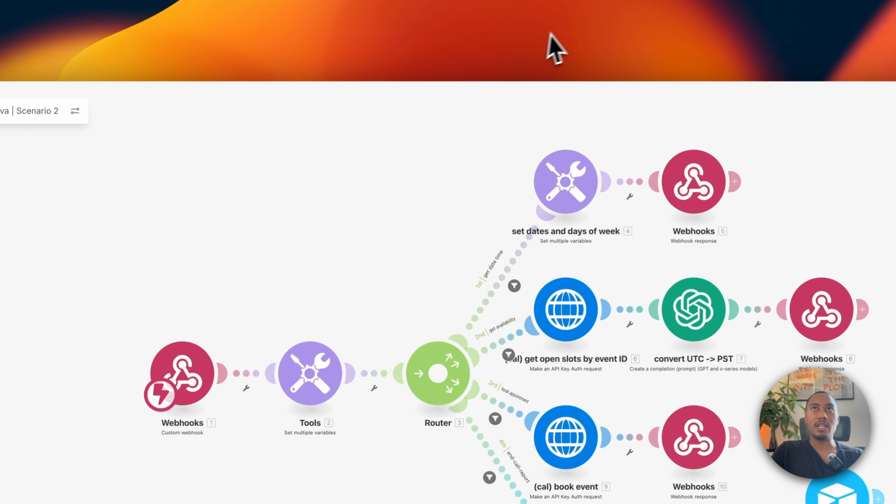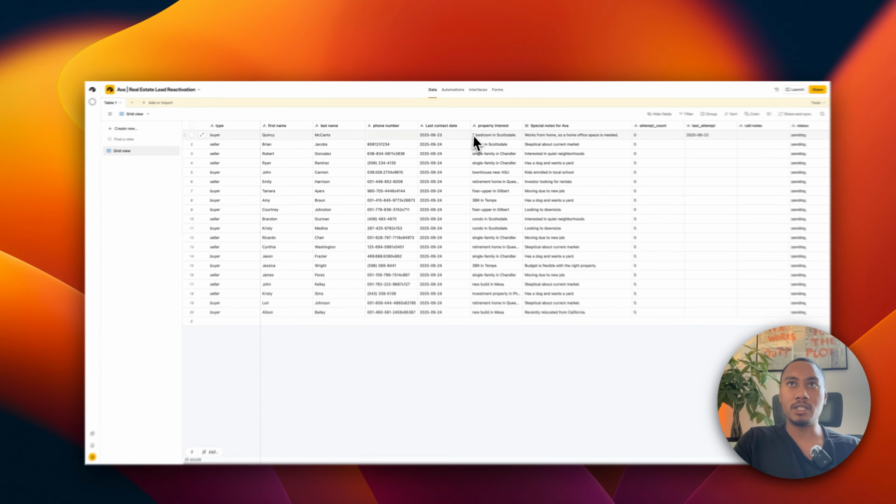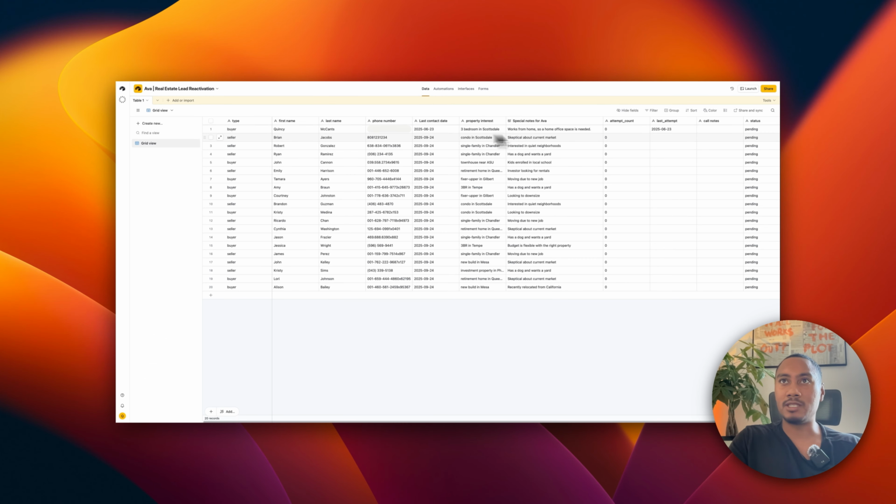Then in your Airtable, put yourself as the first lead, map in some dummy data for each of these fields, and also put in your phone number. Just make sure that your phone number doesn't have +1 or anything. It just needs to be the phone number. We will append that in the HTTP request, if you remember.